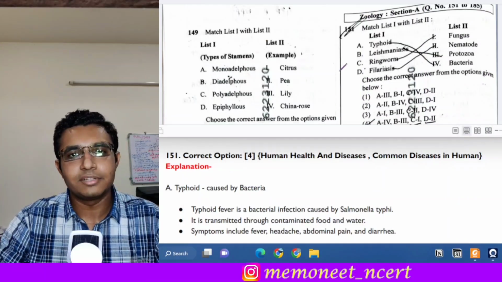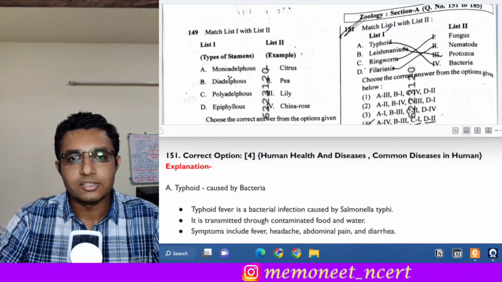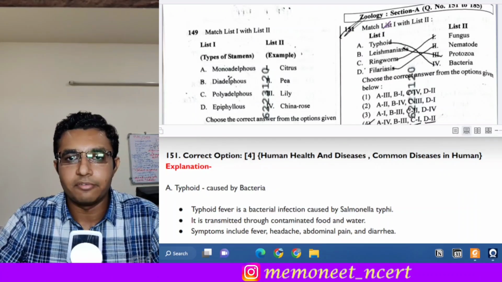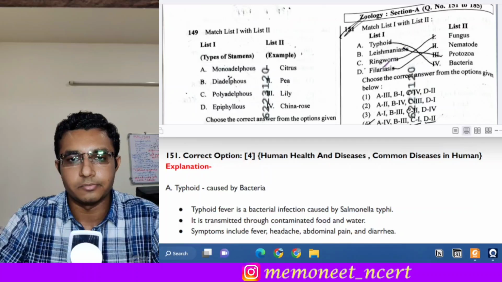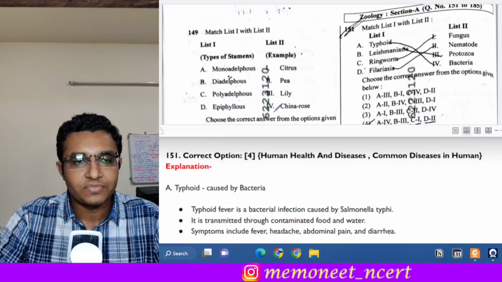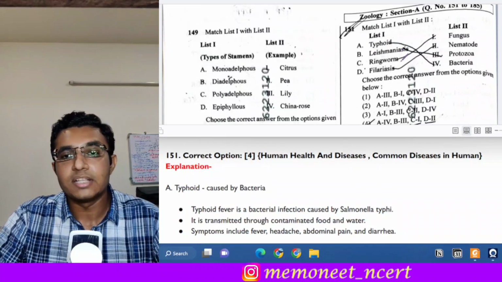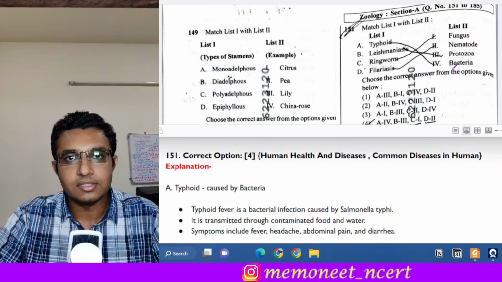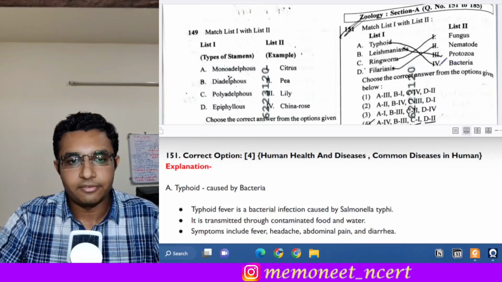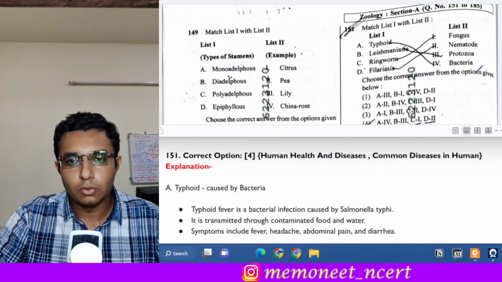So starting with question 151. This is a match the following question and we have to match list 1 with list 2. In list 1 there are diseases given and in list 2 there are the causative organisms. Now see, the first disease is typhoid. As we know, typhoid is a bacterial disease and it is caused by Salmonella typhi. So, A goes with 4.